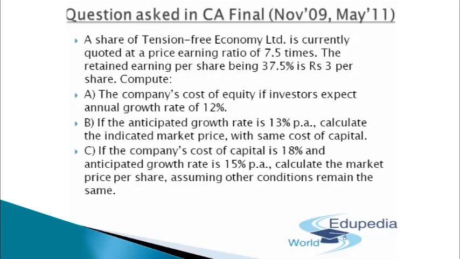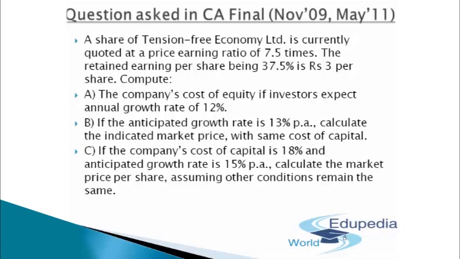So 5 into 1.12 will come in as 5.60. So 5.60 is going to be my expected dividend to be received next year, that is D1. Now if I have to compute the cost of equity, I'll simply apply the formula, the concept which we got in my last two questions, which was the dividend discount model. So K will be equal to D1 divided by P0 plus g.